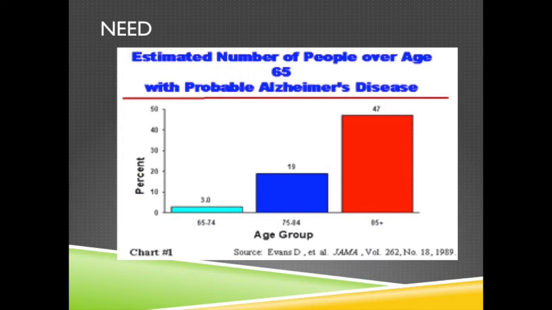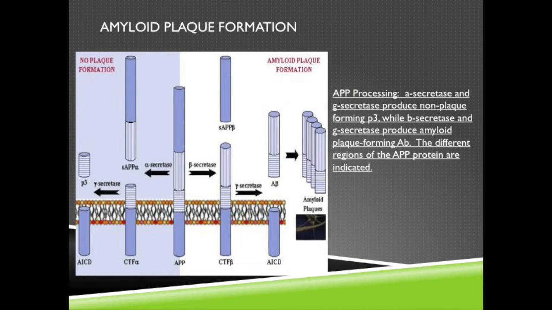Alzheimer's disease is the sixth leading cause of death in the United States. Currently, 5.4 million Americans are affected by Alzheimer's disease, and that number is expected to increase to 16 million by 2050. In 2013, over $220 billion were spent on Alzheimer's disease. Alzheimer's disease is the most common form of dementia.